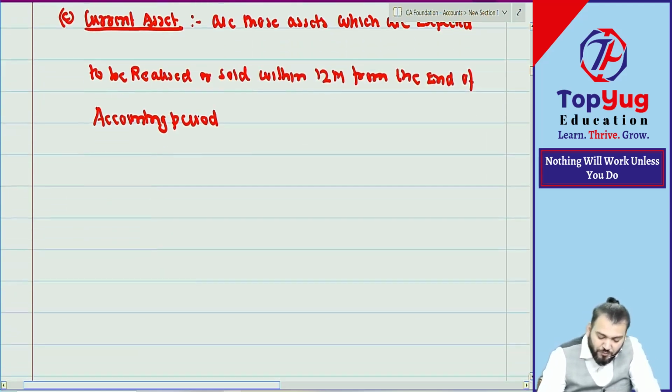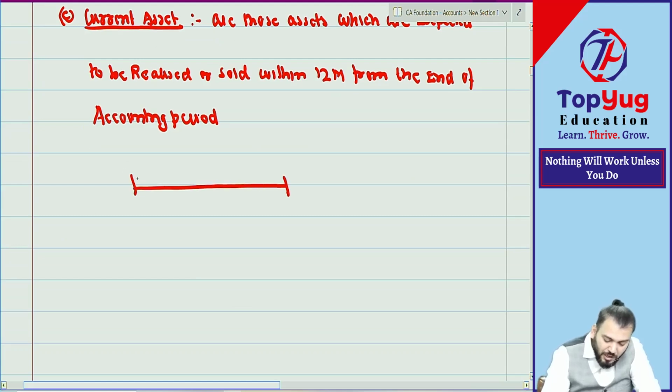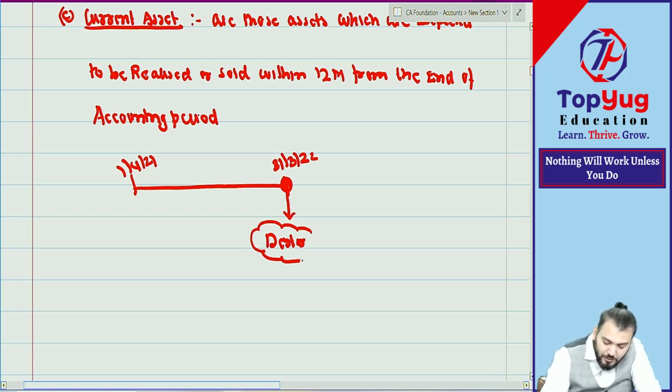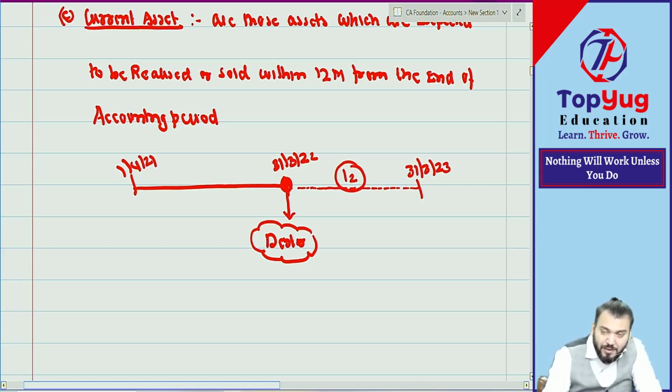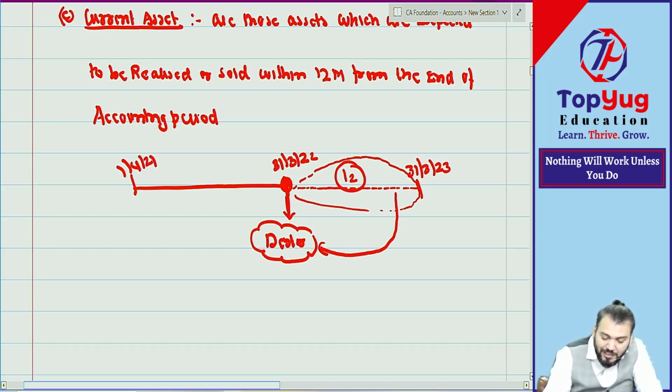Suppose this is your financial year, starting 1/4/2021 and ending 31st March 2022. So this is the end, and suppose you have some debtor here. If this debtor is going to be realized within 12 months from the end of the accounting period, if the amount will be collected during this period, this debtor will become a current asset.